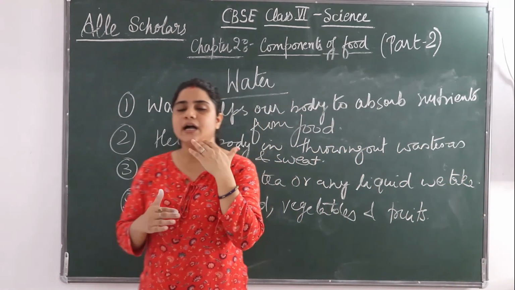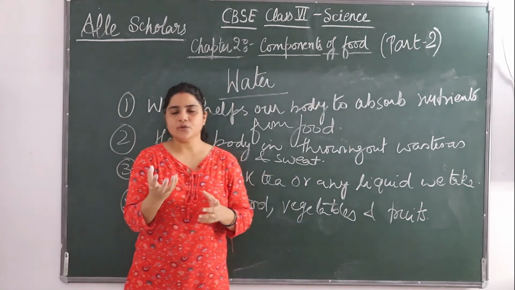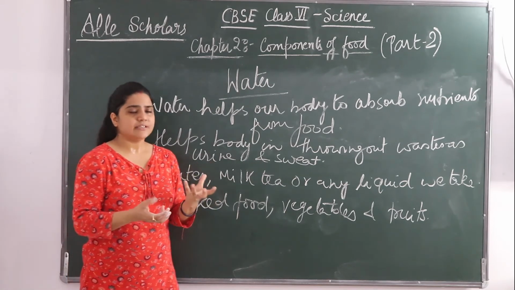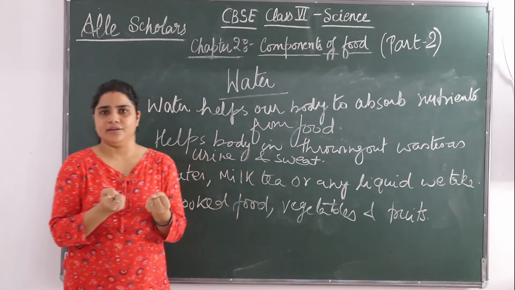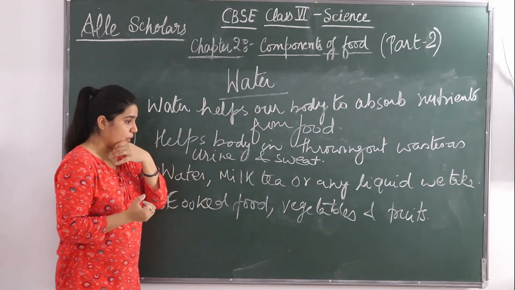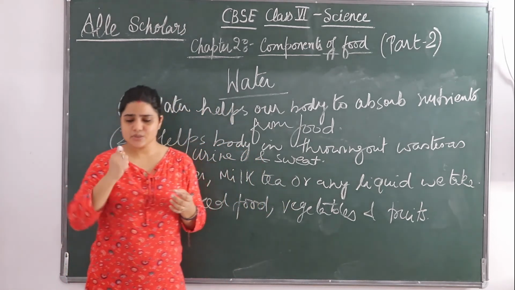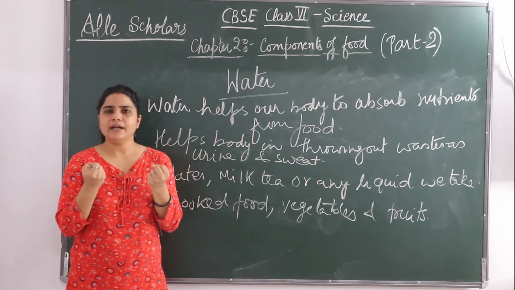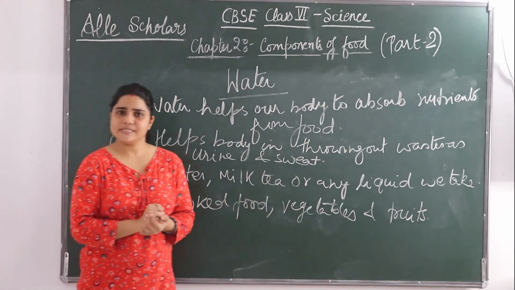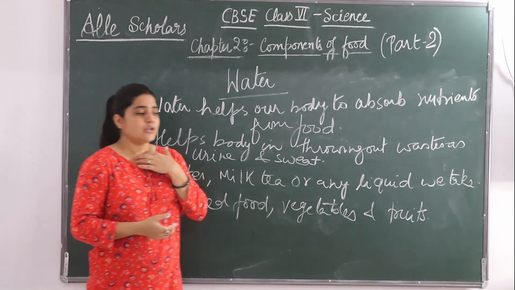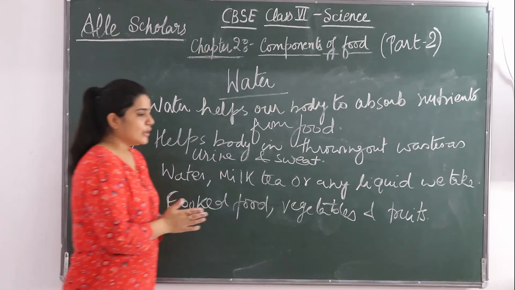Lastly we will discuss how these vegetables and fruits have water. If you take a tomato in your hand or a lemon, anything, and you cut it, you will feel that your hand is getting watery. It means they are having water in it. Whenever you cut, grate, peel or mash any fruits or vegetables, your hand gets watery. So it means these vegetables and fruits have some content of water in it.